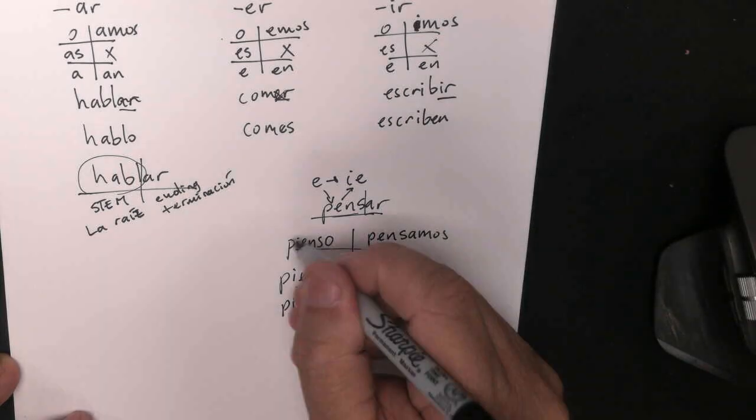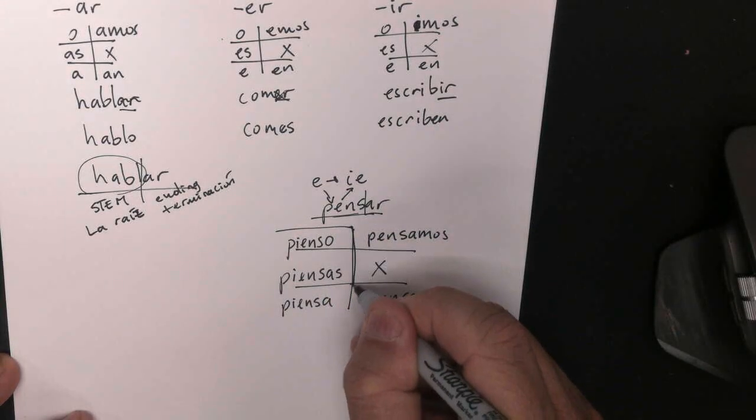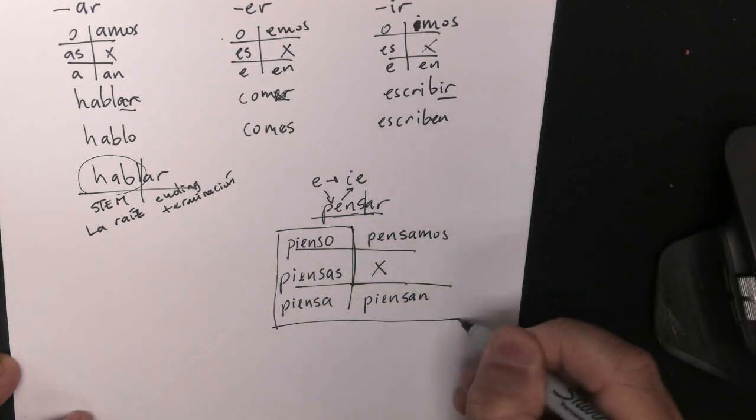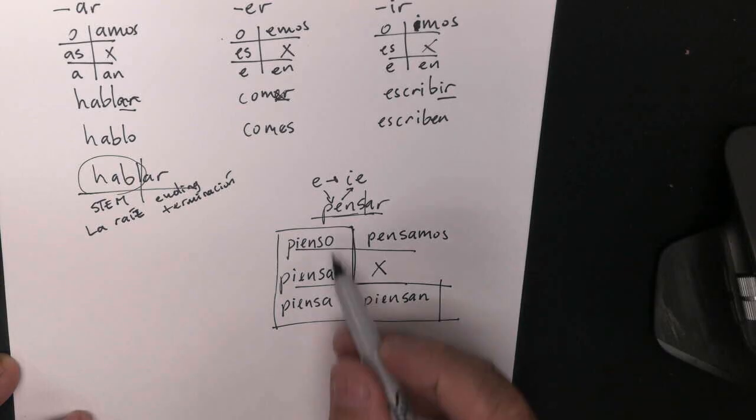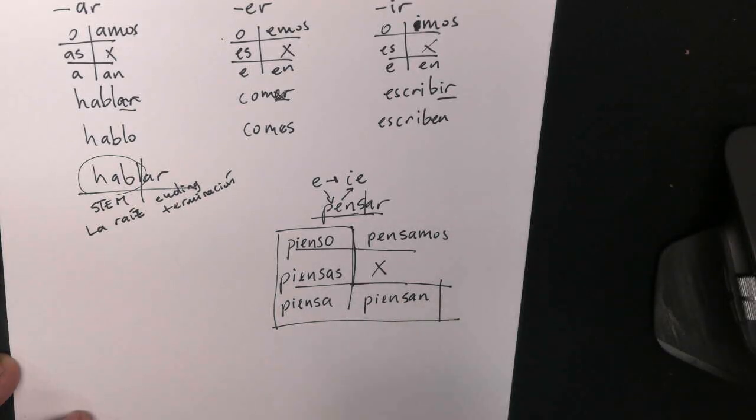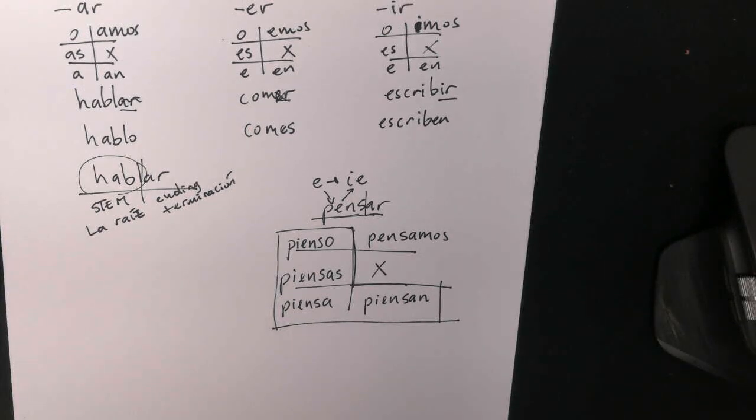Muy bien. So we're going to call these verbs, some people call them boot verbs, because they form some kind of shoe, boot, right? So these two pronouns don't change, but this one we're not going to go over because we don't do vosotros. Cool. So verbs that behave like this one.